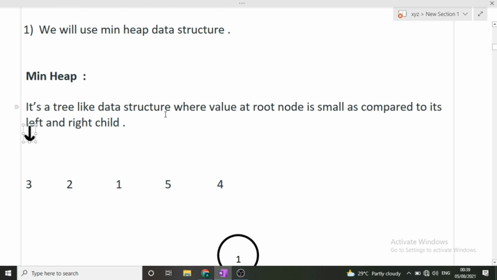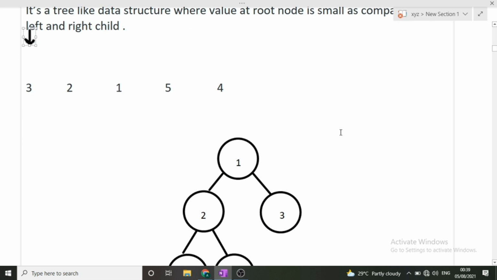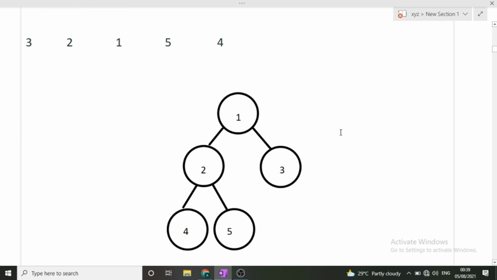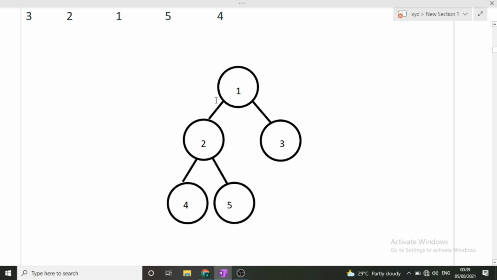Min heap is a tree-like data structure where the value at the root node is smaller compared to its left and right child. I hope you know what a tree is. Tree is this type of data structure. And what is a min heap? In a min heap, every root node's value is less than its child nodes. Here 1 is the root node, and you can see 2 and 3.